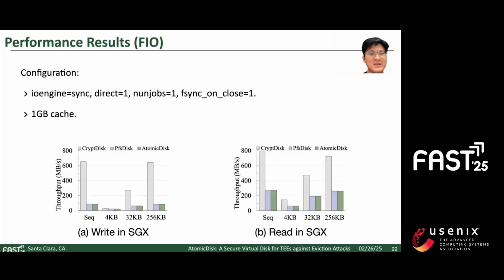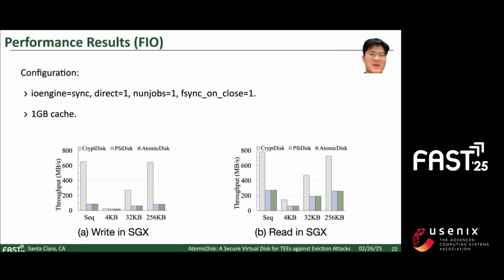Now let's move on to the performance evaluation. The FIO configuration is listed here. In the FIO benchmark, AtomicDisk and PFS disk had similar write performance as AtomicDisk saves both committed and uncommitted blocks to the journal, thus having the same write amplification as PFS disk.